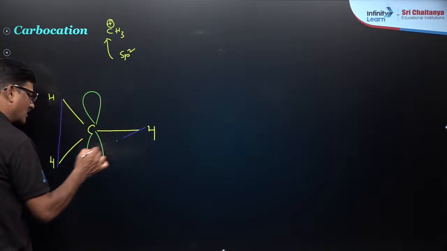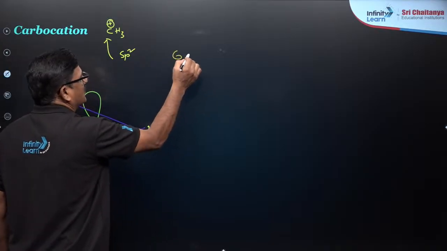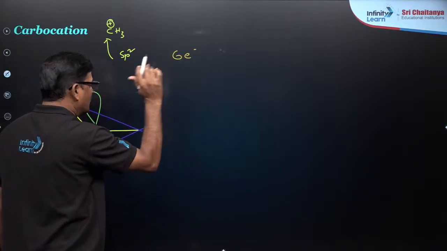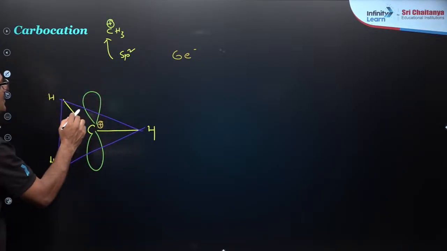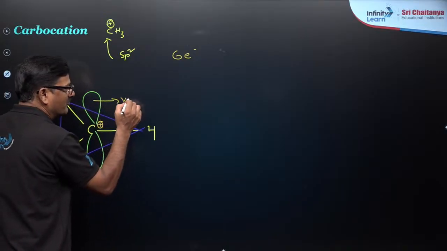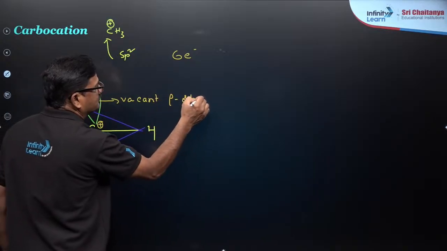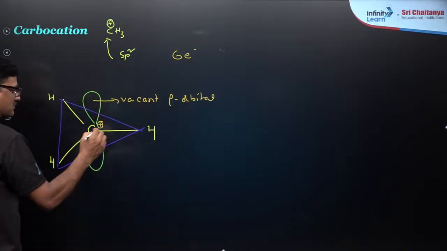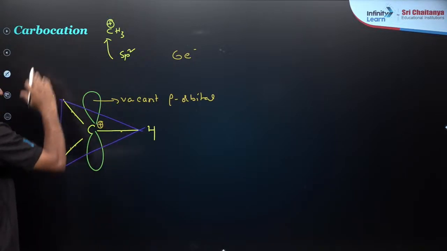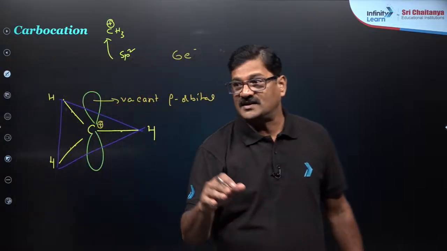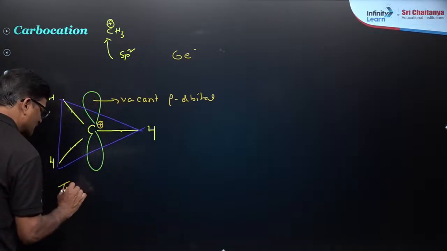So this is triangular in shape, and you have 6 electrons in its outer shell. It is a sextet rather than octet configuration with a positive charge, and you have a vacant p orbital perpendicular to the plane of the triangle. So this has 6 electrons, and this is the basic structure of a carbocation. It is a trigonal planar structure.